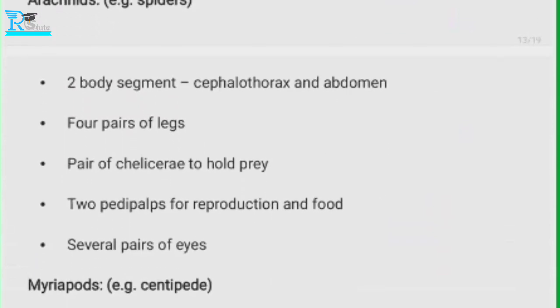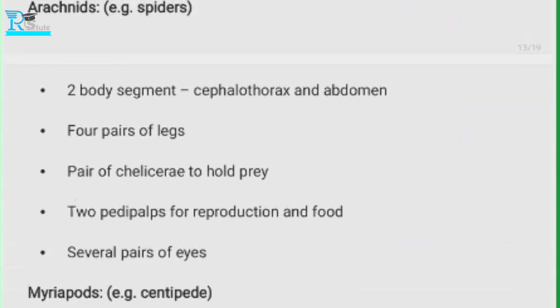Then there are arachnids, spiders are an example. They have two body segments. Explain how you are going to make the notes, how you are going to write down the answer in the case of arachnids. The reading part is already there, and we are explaining in a similar way.